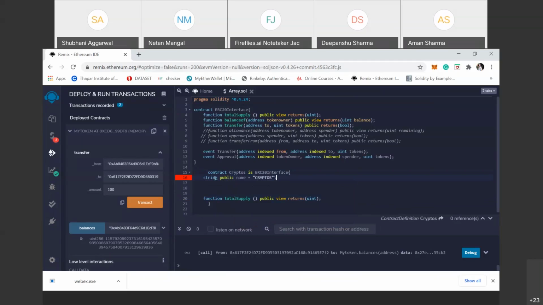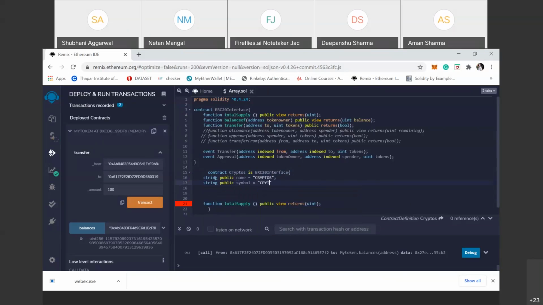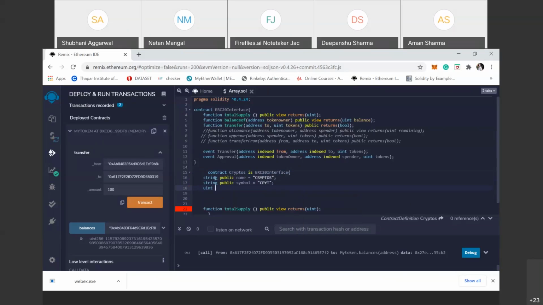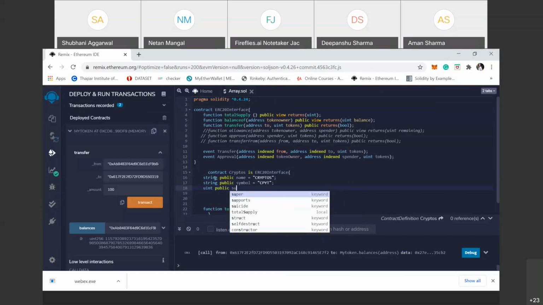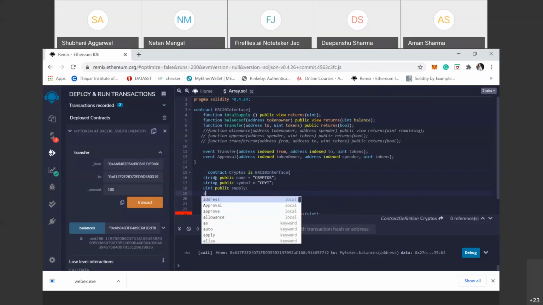The next state variable is string public symbol, and the symbol of this crypto is CRYT. Then uint public supply of the account and address of the owner.